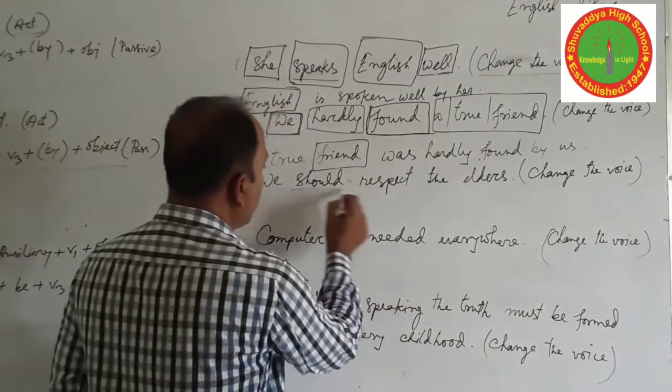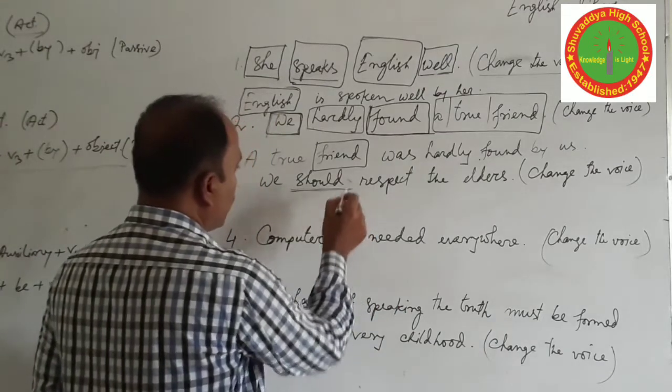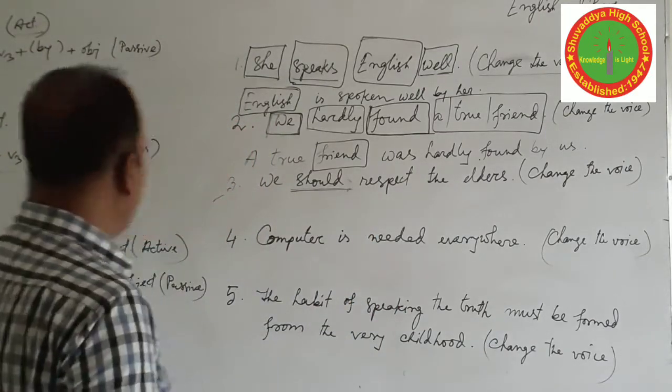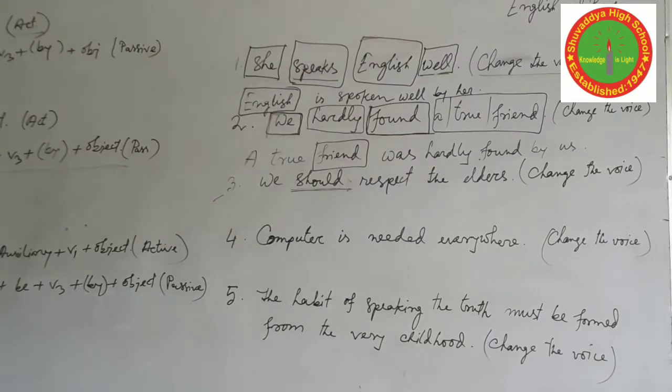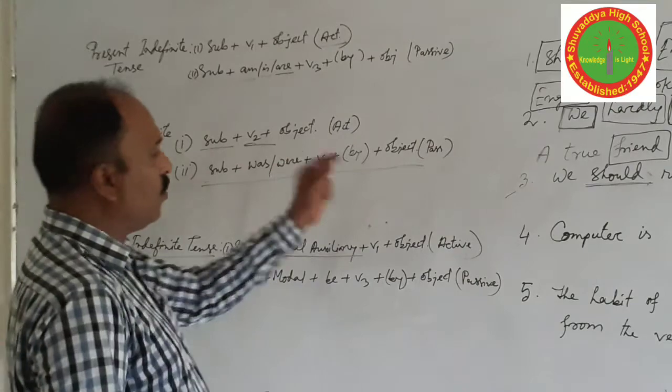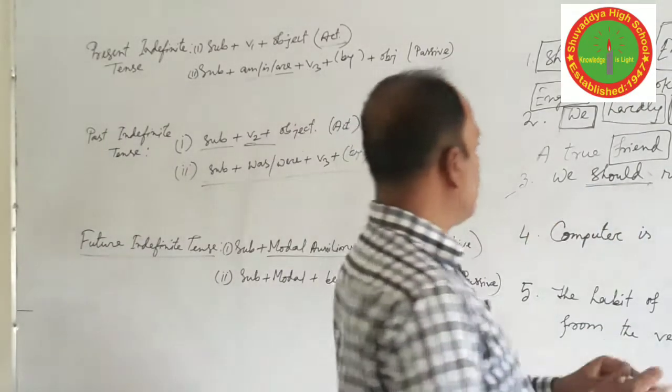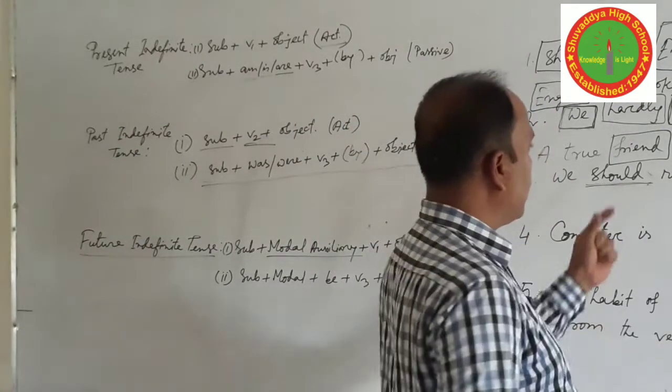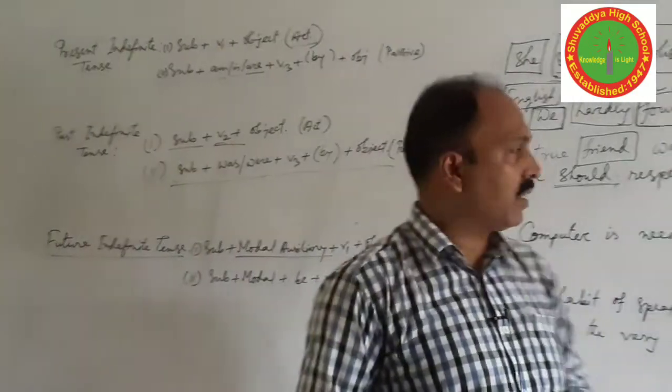Should, this is the modal. Which tense will it be? Future indefinite tense. We can find modal auxiliaries, so we can take the sentence as a future one, though the meaning of the sentence is another one.